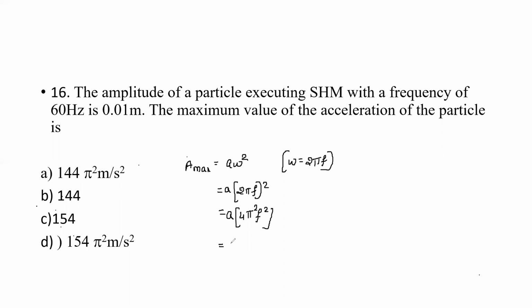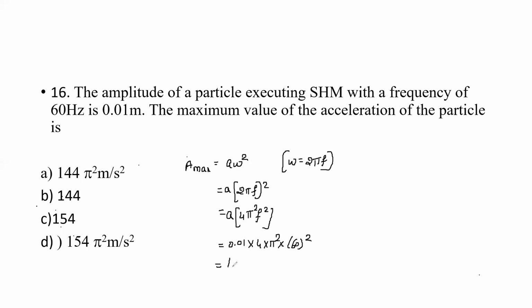That is equal to amplitude 0.01 into 4 into pi square into f square. The answer options are given in terms of pi, therefore this pi I'll keep as it is. F is the frequency, 60 whole square. So that is 0.01 into 4, 0.04, into 60 whole square.